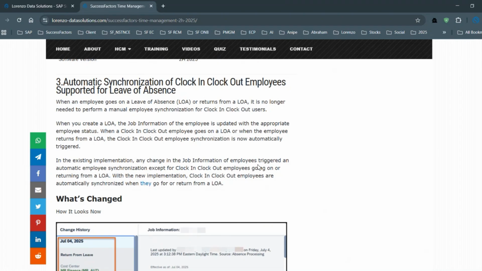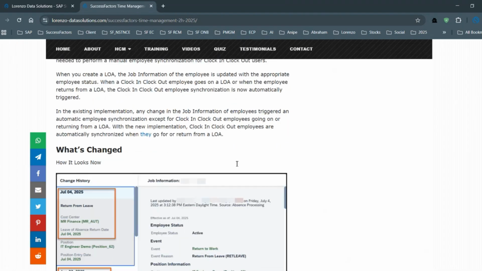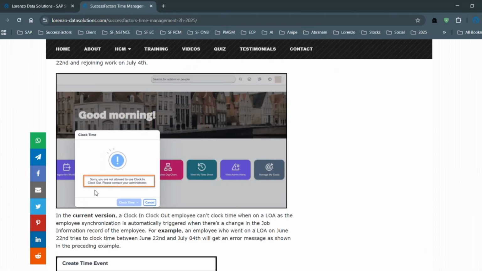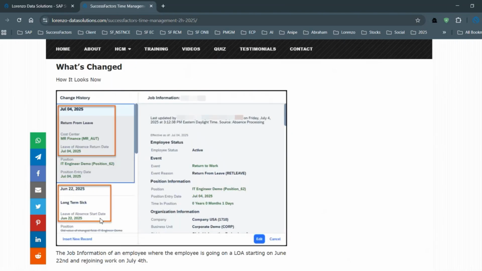But when it comes to the timesheet, when the user records clock in, clock out during an LOA, it was not supported earlier. Now, with this release update, the system is going to read the status of the employee job record. Suppose someone is on LOA, the system will show you an output saying you're not allowed to use clock in, clock out, because your job status is showing as long-term leave.